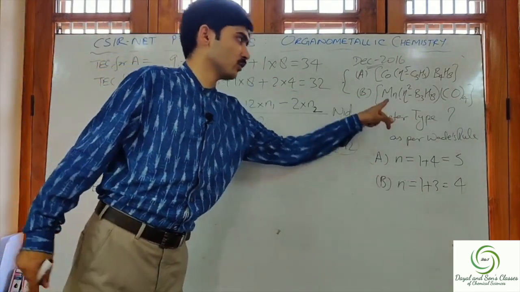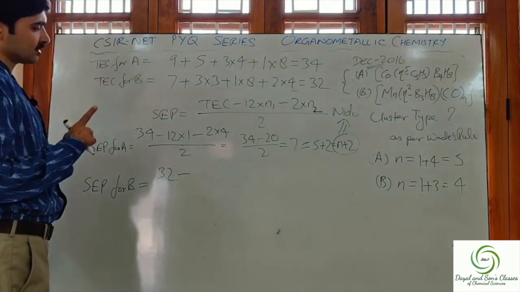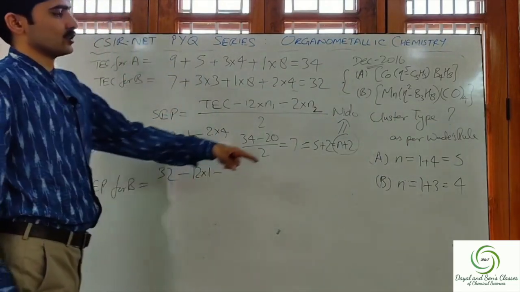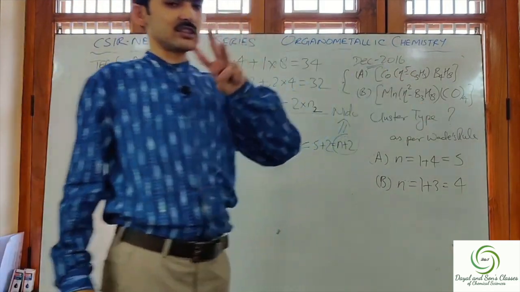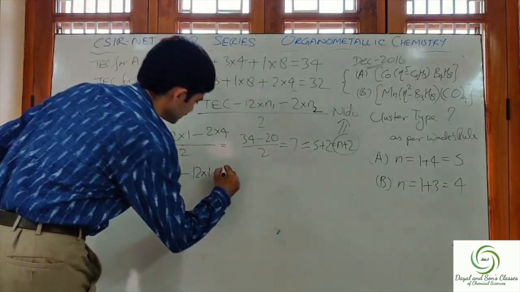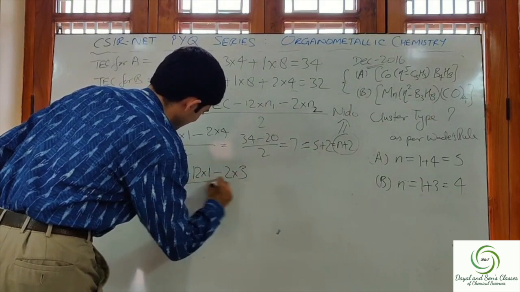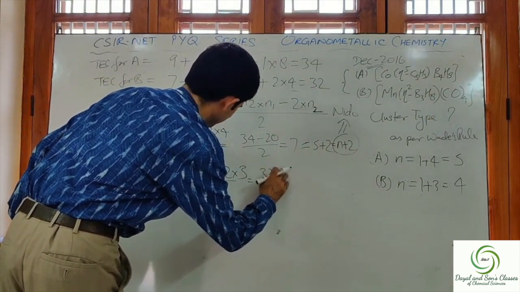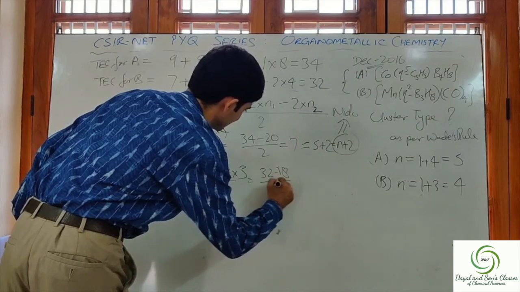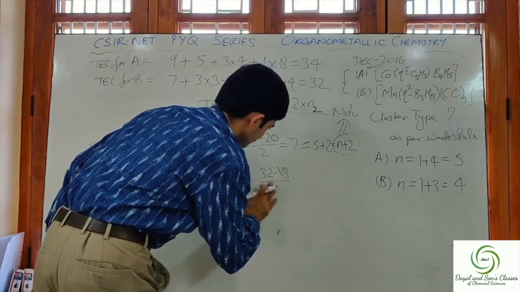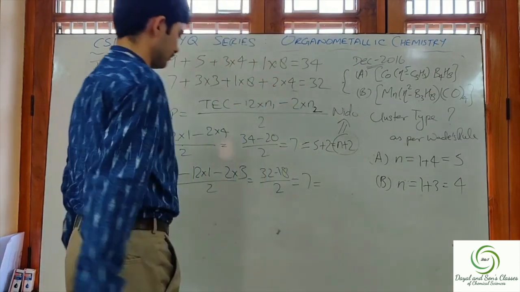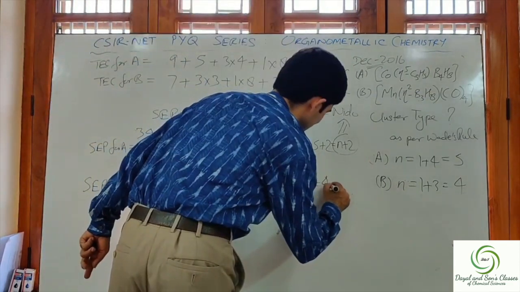Here also there is only one Mn, so only one vertex will be formed, that is 12 into 1. Now the number of boron atoms is 3, so 3 vertices are formed by boron, means 2 into 3 whole divided by 2, that is equal to 32 minus 18 divided by 2. This will come out to be again 7.